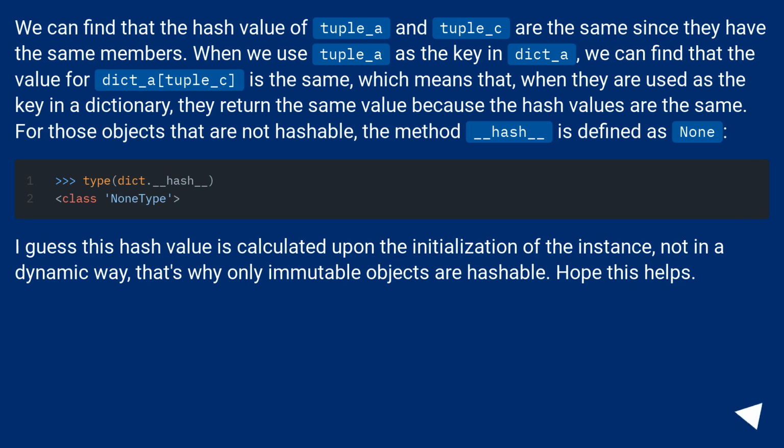For those objects that are not hashable, the method __hash__ is defined as None. I guess this hash value is calculated upon the initialization of the instance, not in a dynamic way. That's why only immutable objects are hashable. Hope this helps.